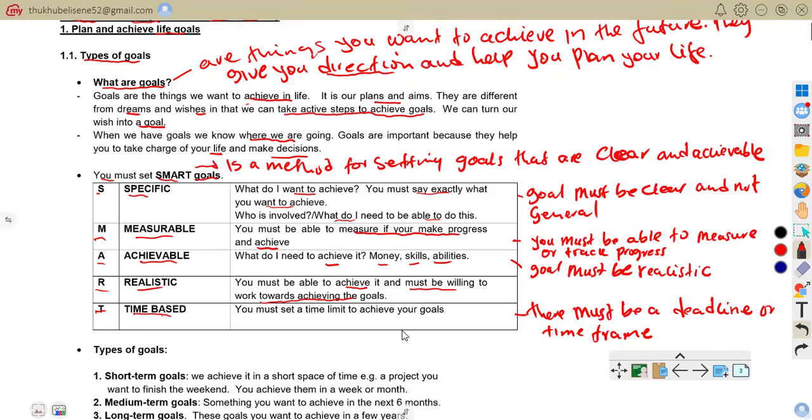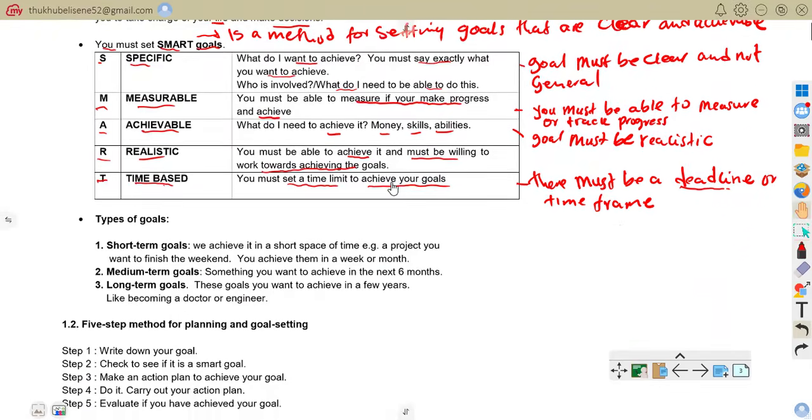So, for example, I want to achieve 70% in maths by the end of the term. So you see, you gave what? A deadline. By the end of this term, you want to have achieved what? A 70%. It says you must set a time limit to achieve your goals.